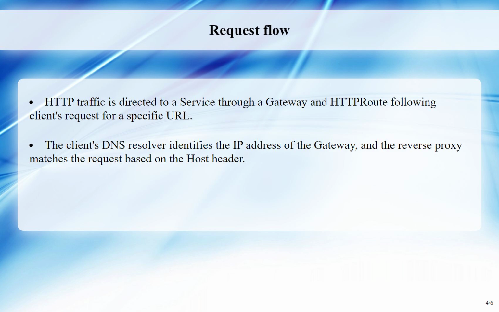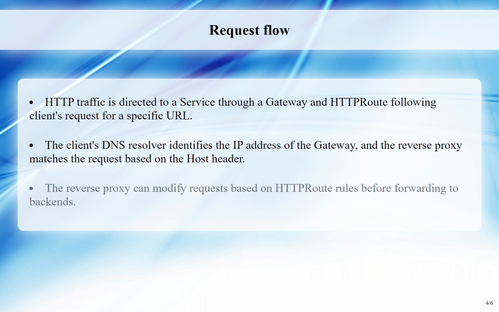The client sends the request to this IP address, where the reverse proxy receives it and matches it to a configuration based on the host header. The reverse proxy can also perform additional matching or modification of the request based on the HTTP route rules before forwarding it to one or more backends.